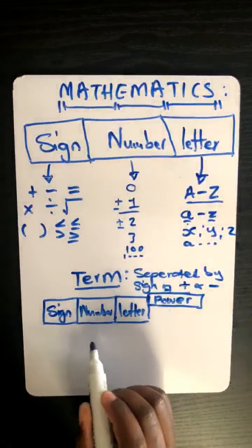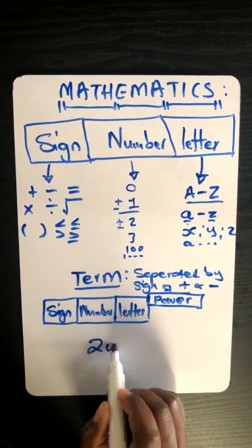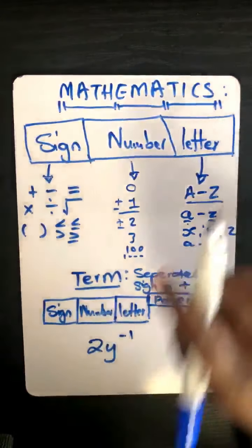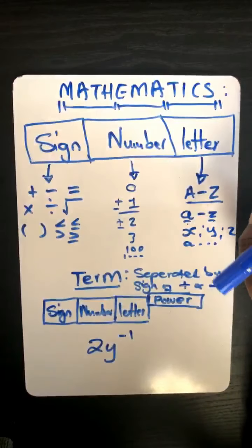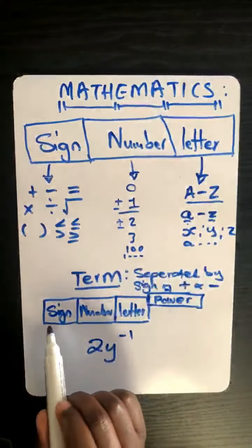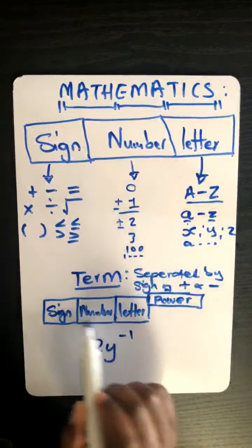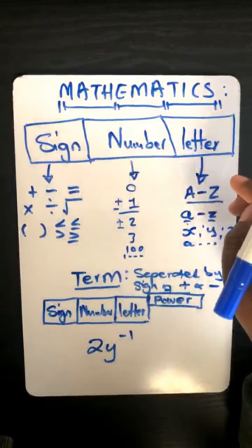Okay, let's say, for example, we have 2y to the power of that. Can you try and interpret this term for me, Yolo? 2. Okay, 2y. Okay, let's start with the sign. So you're going to say the sign is whatever, the number is whatever, the letter is whatever, the power is whatever.